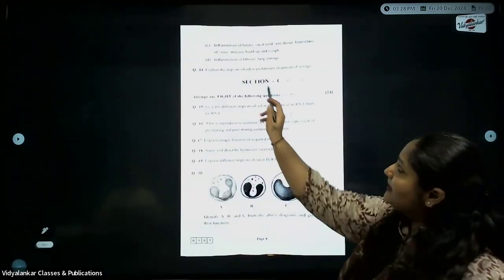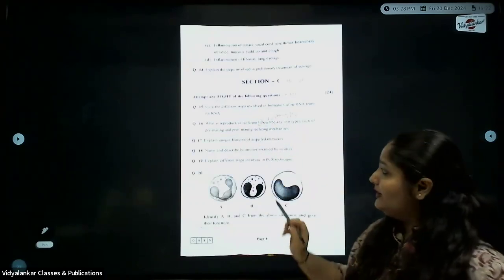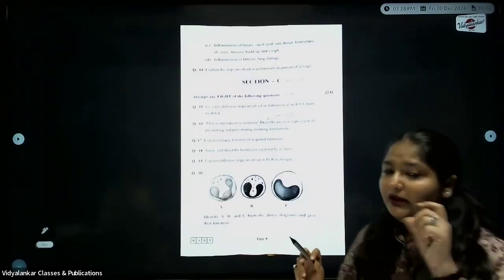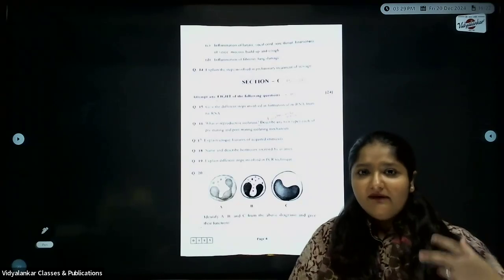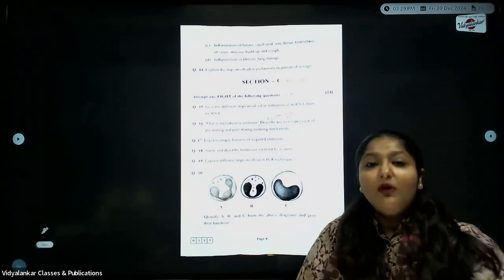Here, with respect to section C, you have to attempt any 8. There are 12 questions. Can you see here? You have this diagram given. Now the key. If your teacher or your guide has given you the key for identifying the diagrams, well and good. If not, you bring up your key.